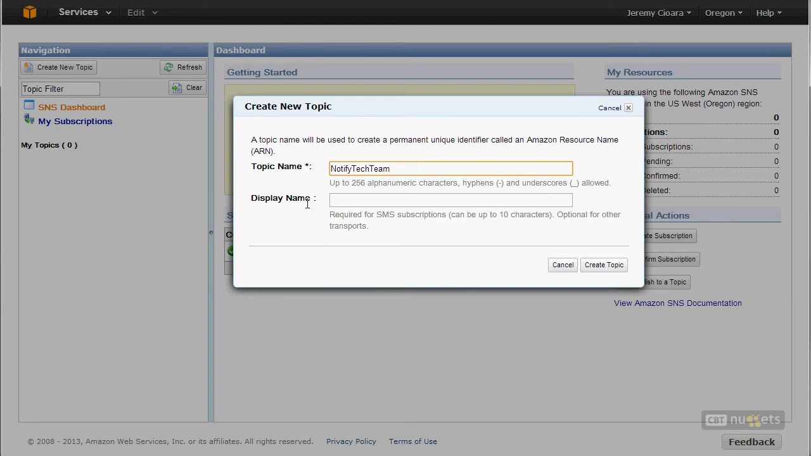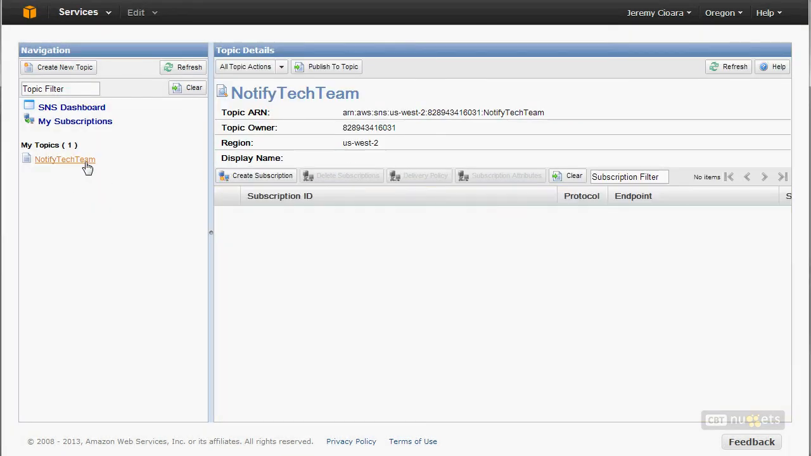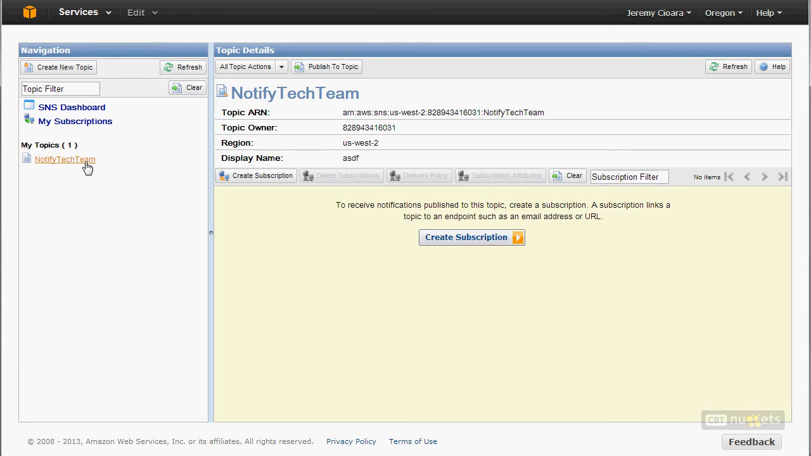It says if you want SMS subscriptions, you need a display name, and that kind of comes through when the SMS message comes across. I'm going to throw one in there. Let's just ASDF it and create the topic. I created a new topic, ASDF it. So notify the tech team. Now I've got my tech team. I can create a subscription to that topic.